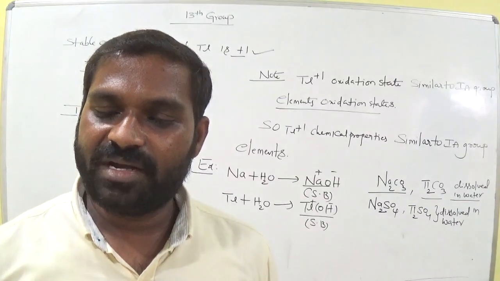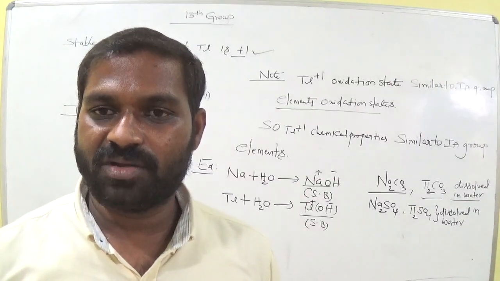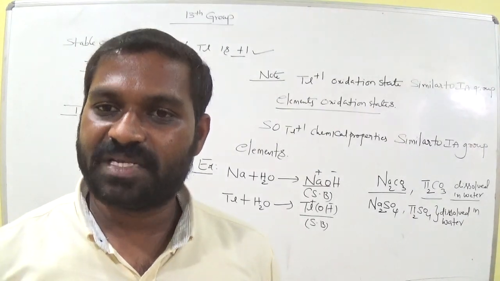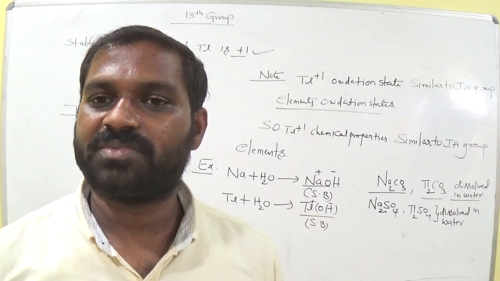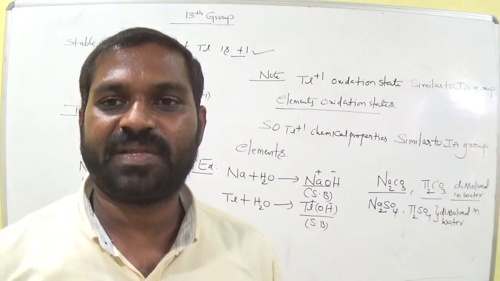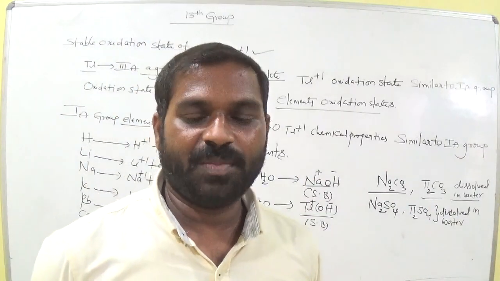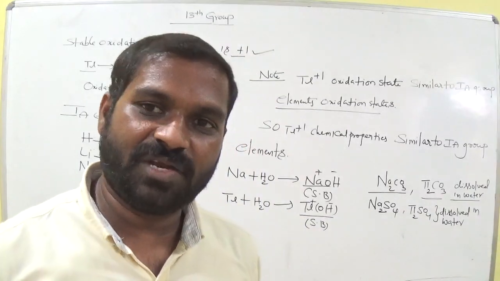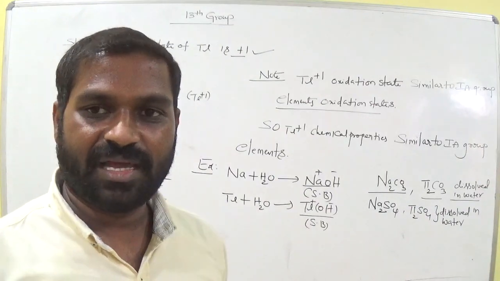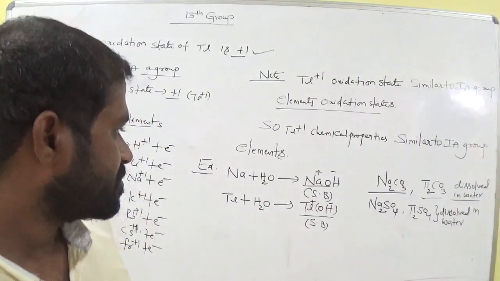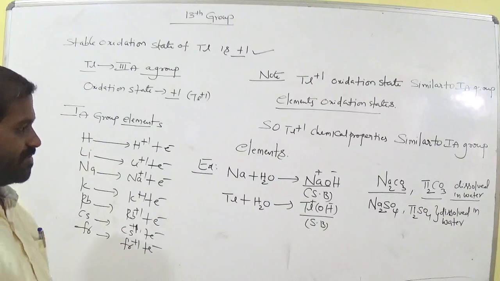If sodium is dissolved in water, it forms sodium hydroxide. So why does sodium have a +1 oxidation state? Similarly, thallium can also form thallium hydroxide. Why? Because it has a +1 oxidation state. Thallium can form thallium sulfate and thallium carbonate, just as sodium has sodium sulfate and sodium carbonate. Okay, is it clear to all of you?